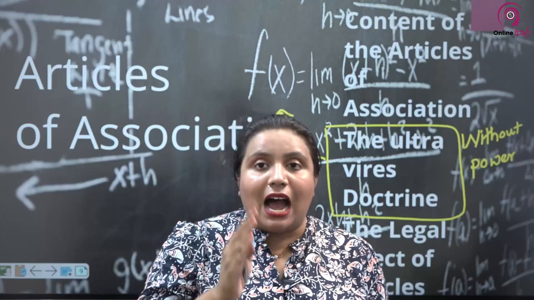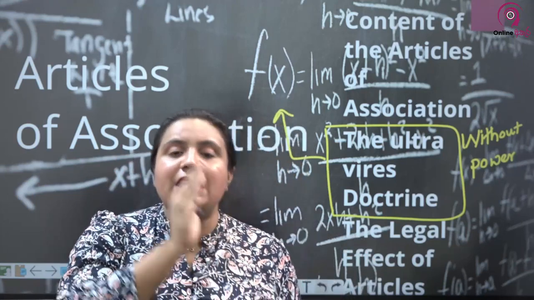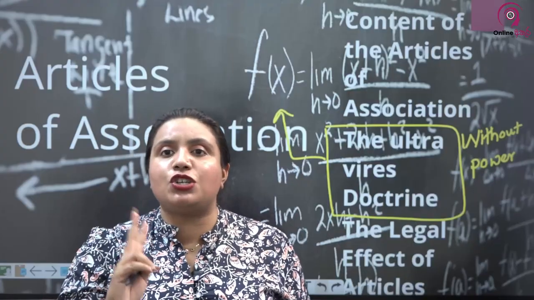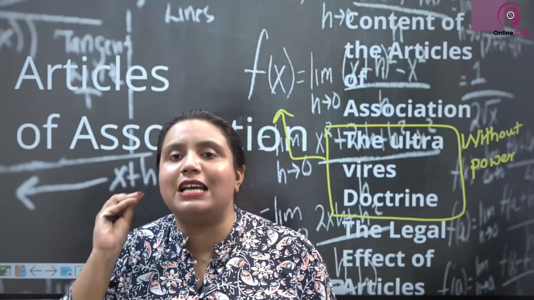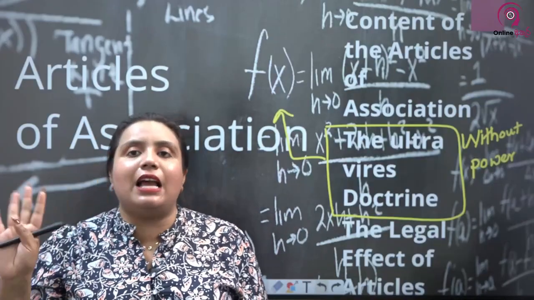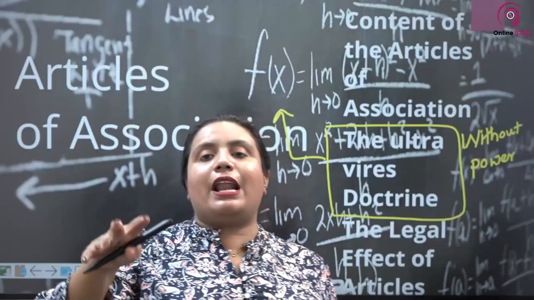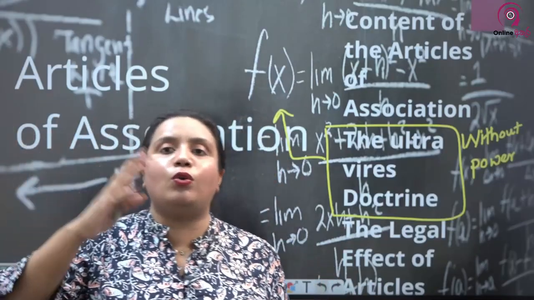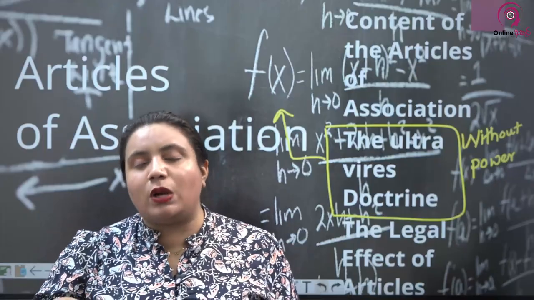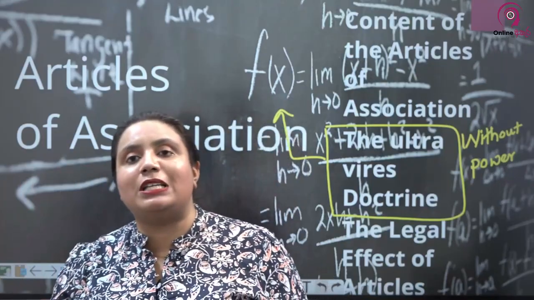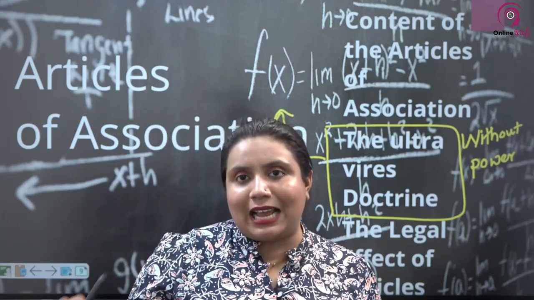I repeat, articles of association act as a contract between the company and the shareholders and between the shareholders themselves with regard to shareholder rights. Not with regard to any other right. It's only with regard to shareholder rights. That is, if a shareholder right is breached, shareholders can go to court against the company. If shareholders don't fulfill their duties towards the company, the company can go to court against the shareholders. But this is only with regard to shareholder rights and nothing else.